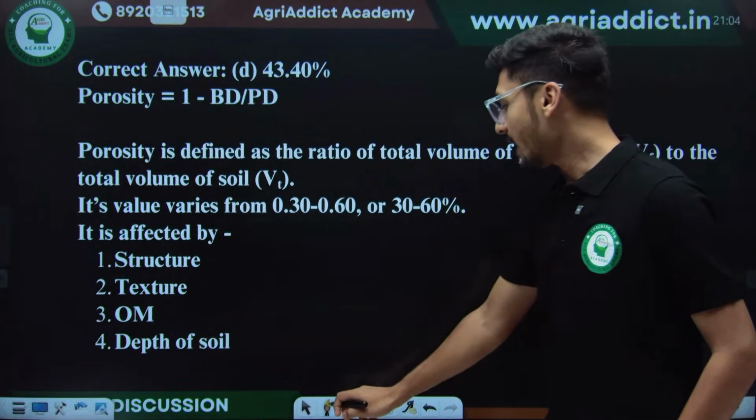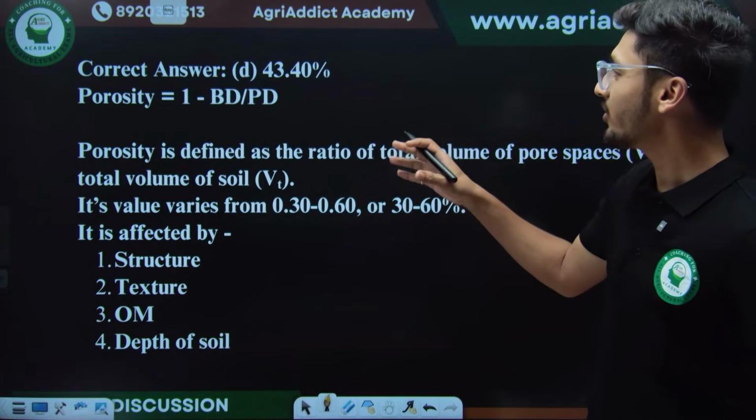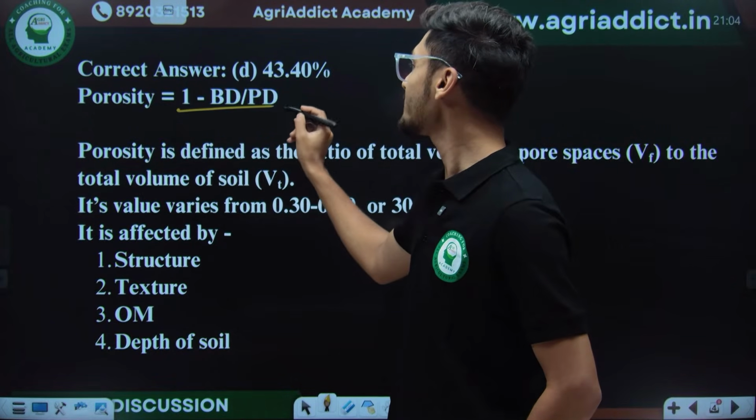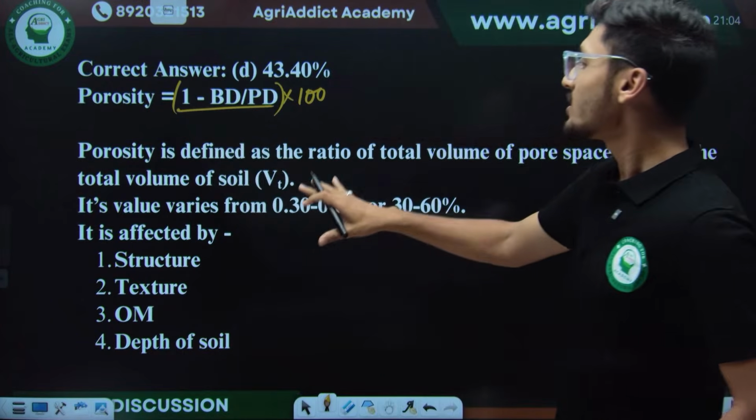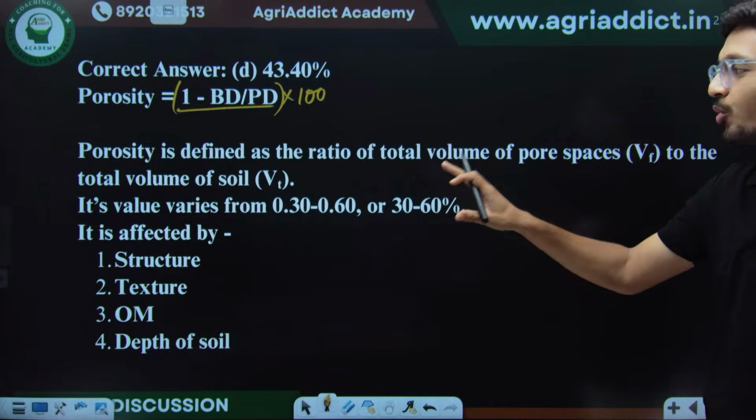So here I have added some additional information along with the formula: porosity is 1 minus BD upon PD, into 100 if we need it in percentage form. There is some related information regarding porosity.